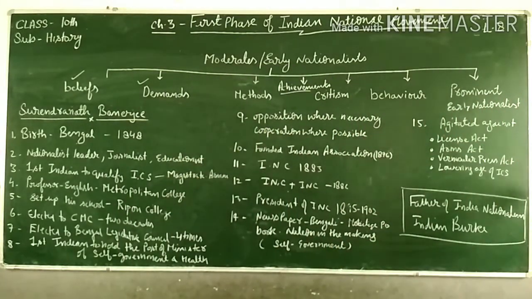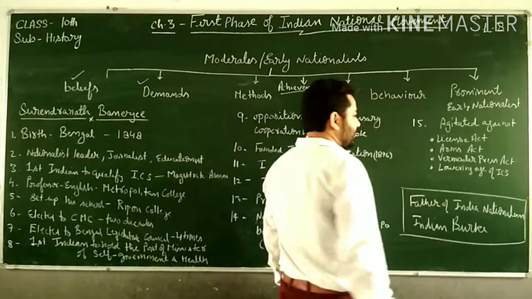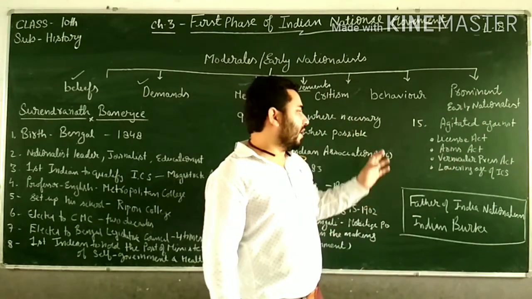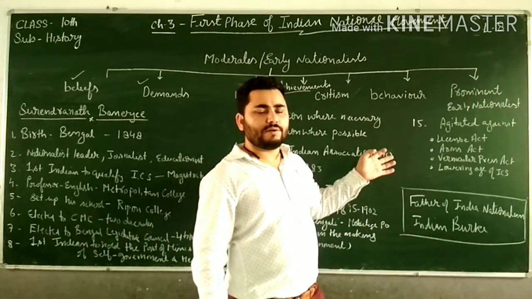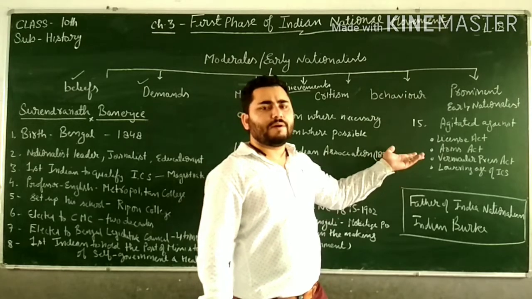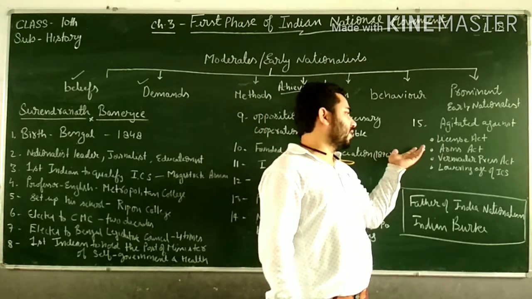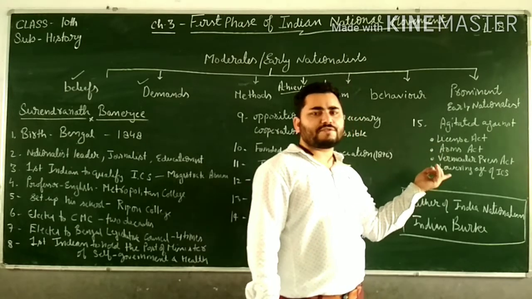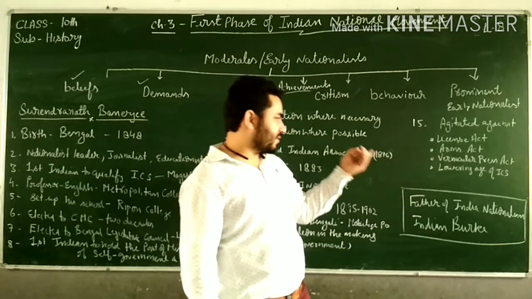Then after that, he agitated or protested against the License Act. The License Act we have already studied. It was an act which used to regulate the press, okay? The press was supposed to get registration according to this act. Then the Arms Act we have also studied. Indians were not allowed to keep arms without a license.